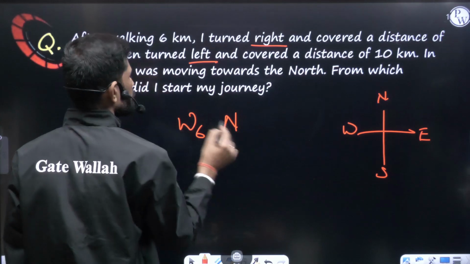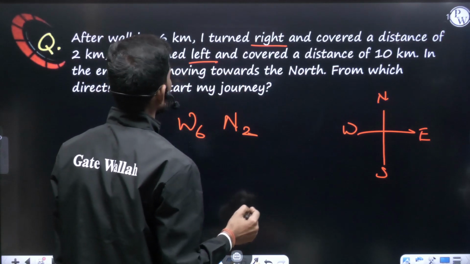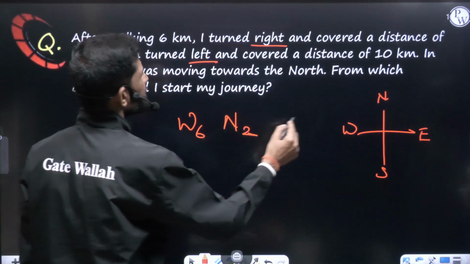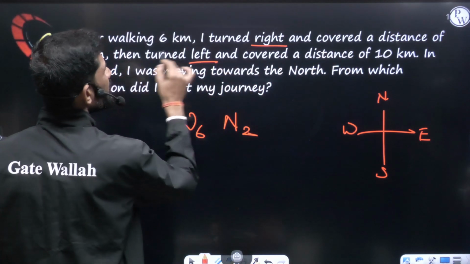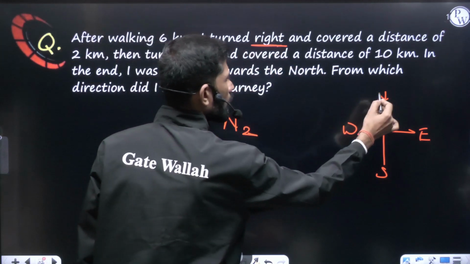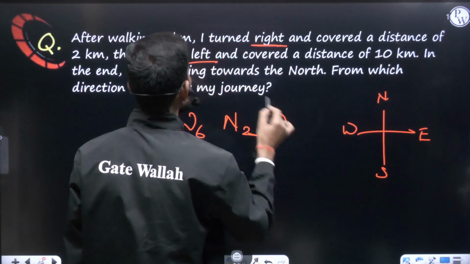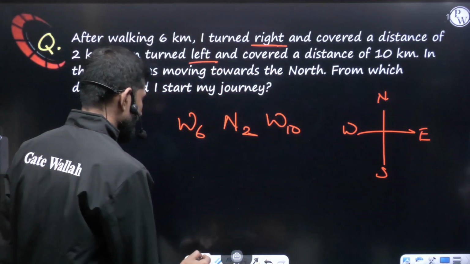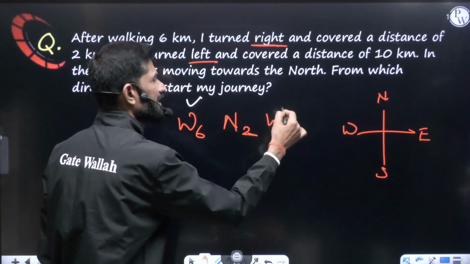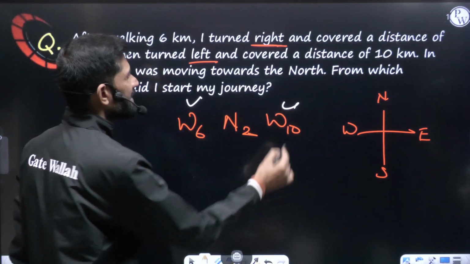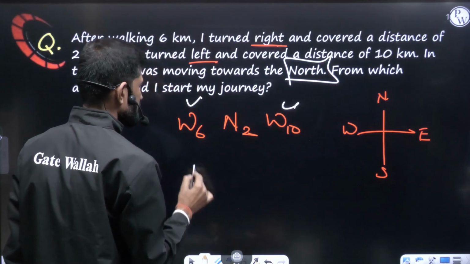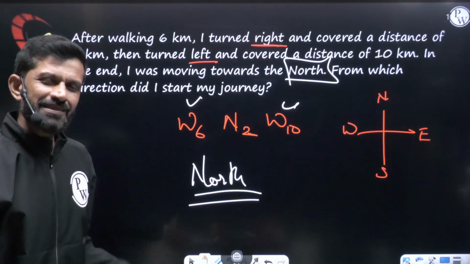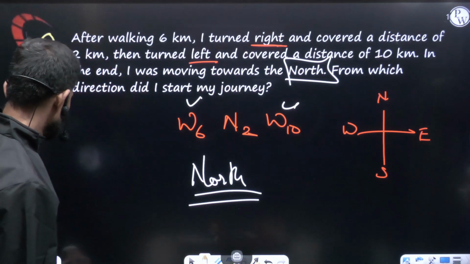And covered a distance of 2 kilometer, then turned left. Again, okay, again left. From west, they are turning right turn. So it came clockwise north. Again left means back to west and moved how much? 10 kilometer. Here movement is not important. Started from west and ended at west. So if the person ended at north, means that person started from north. As simple as that. So starting should be also north. You can start from anywhere and reach the answer.